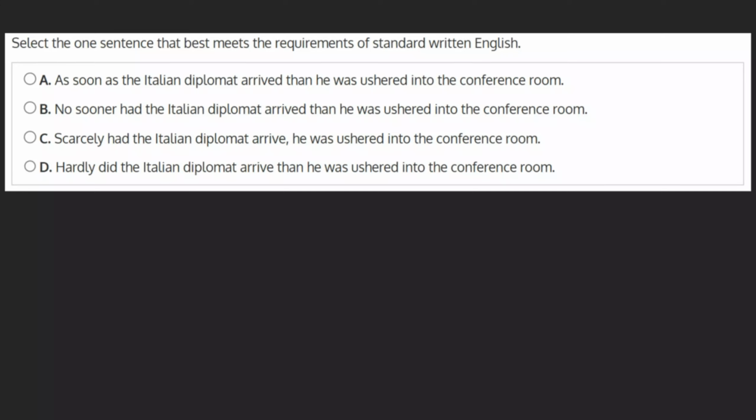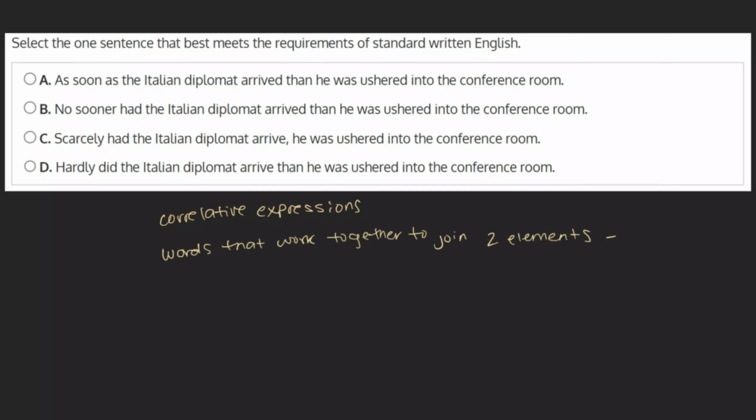Select the one sentence that best meets the requirements of standard written English. This question focuses on correlative expressions. In English, correlative expressions are pairs of words that work together to join two elements of a sentence. These pairs are used to express some sort of relationship between these words, say a contrast, a comparison, or a